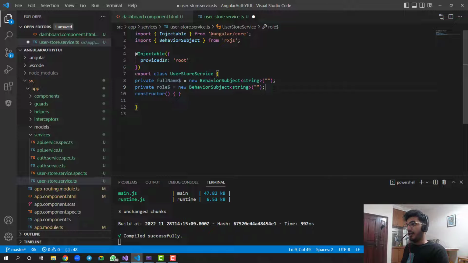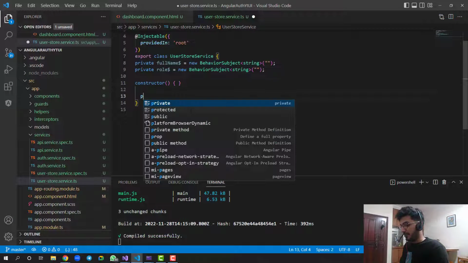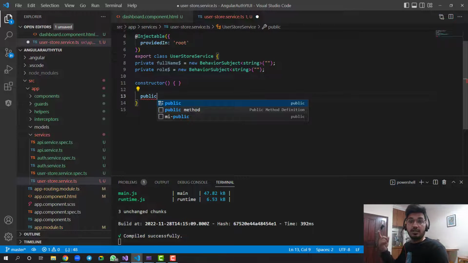Okay, so I have these two private properties. Now I will be creating a getter and setter for this. First I want to get the role, and the other thing is I want to set the role. So let's create a public method here, not private, because this has to be exposed to all the components.